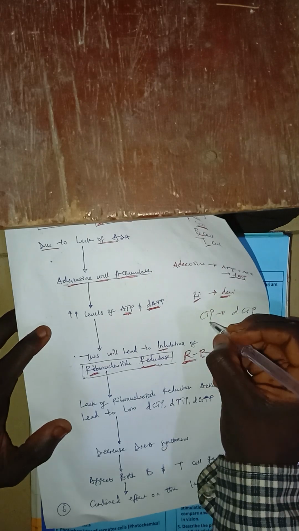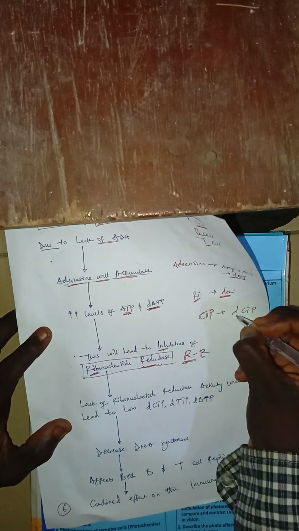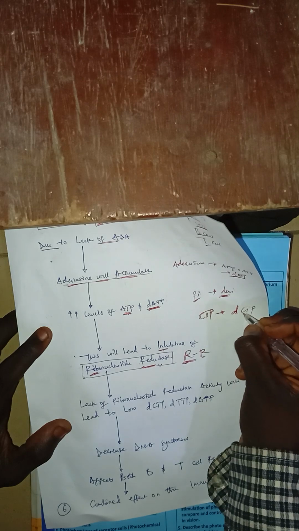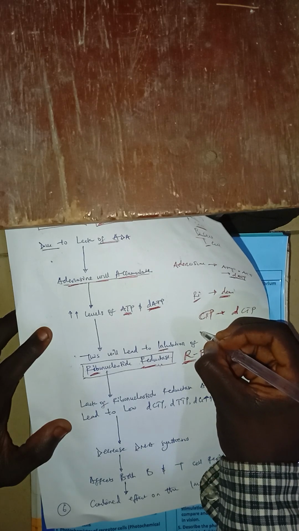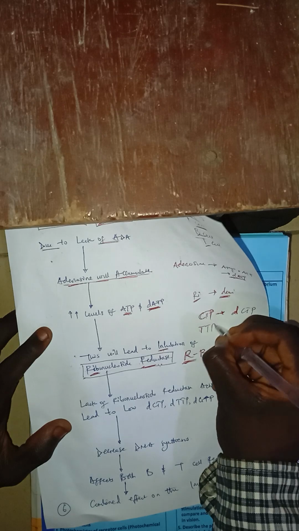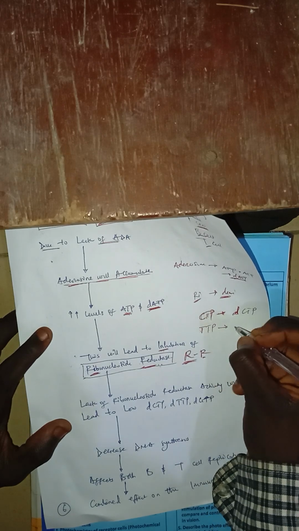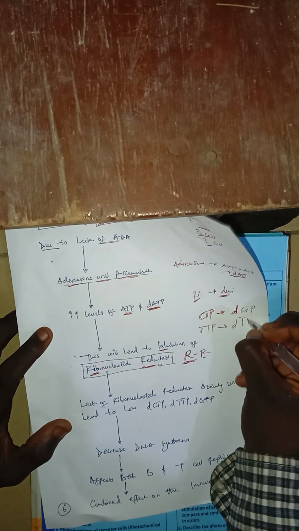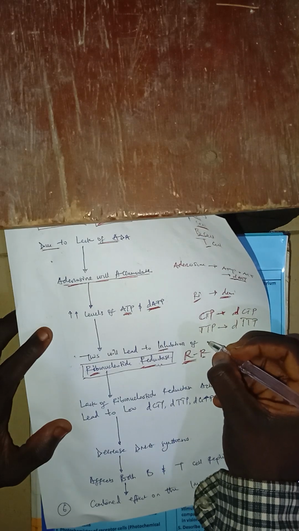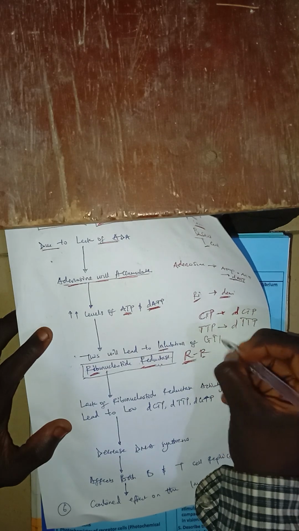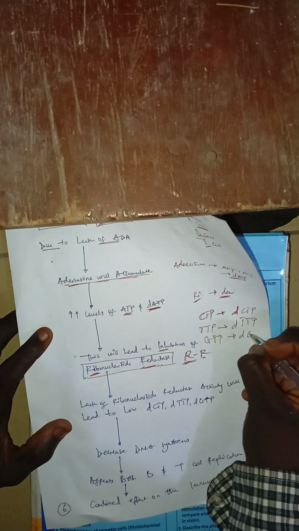Due to the high levels of ATP and the high levels of deoxy ATP, it will now lead to what? Inhibition of ribonucleotide reductase. If ribonucleotide reductase is inhibited, it means that all those nucleotides, like your CTP, you cannot convert it to deoxy CTP. Another one again, your TTP, which is thymidine triphosphate, you cannot convert it to deoxy TTP. Which other one again? Your GTP. You cannot convert it to deoxy GTP.